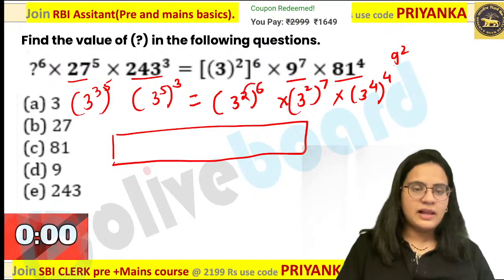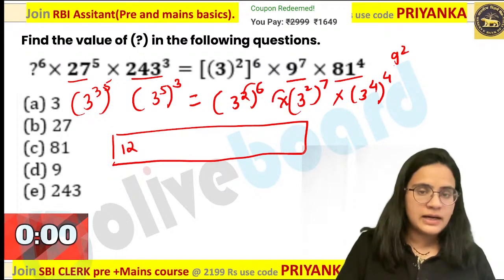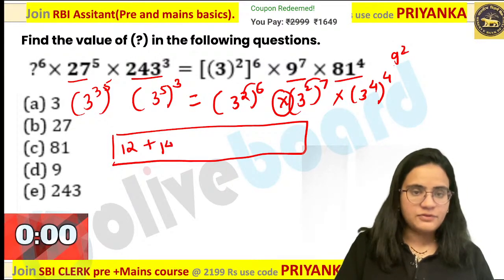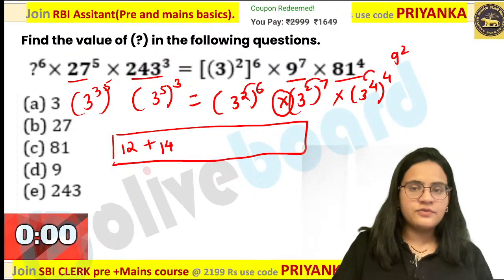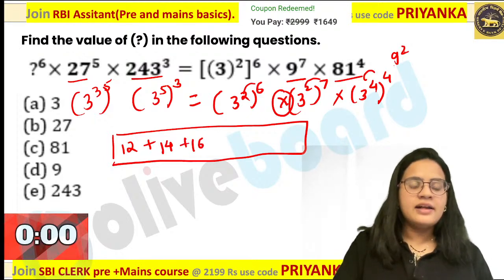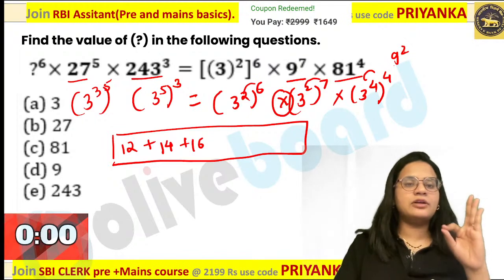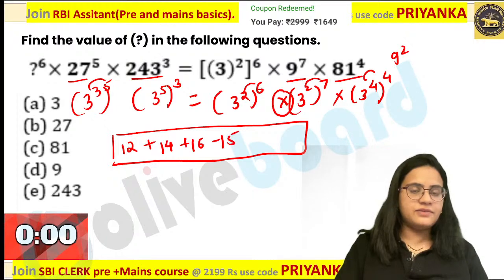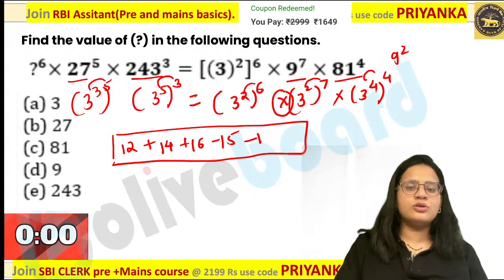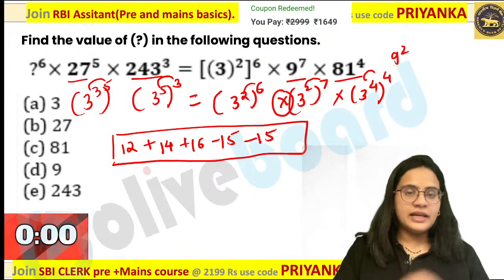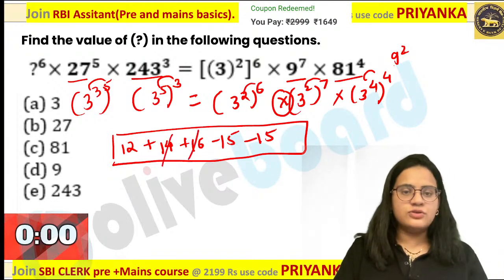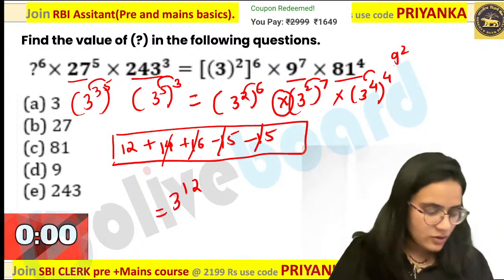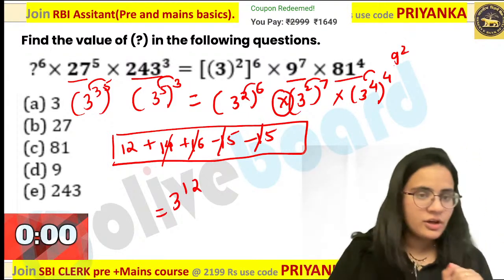So 6 2s are 12, you have to write 12 over here. As it is multiplication, you have to add. This value is 7 2s are 14, again I have to add this. Are you getting it? This is 4 4s are 16, again you have to add. Remaining values you have to subtract over here. Please keep this point in mind. Now 5 3s are 15, so you have to subtract 15. What about this? This 15 also you have to subtract. What will you get from this? These values will get cancelled. You are getting 3 to the power 12 on your right hand side.